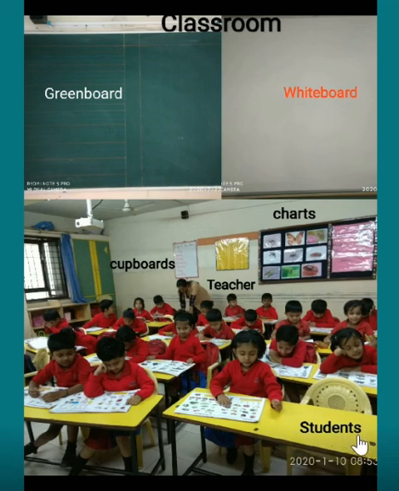Now see what all things are there in the classroom. You can see charts. You can see a cupboard. In this cupboard, teacher keeps your notebooks. So they are safe in the cupboard. Now look at the next picture.